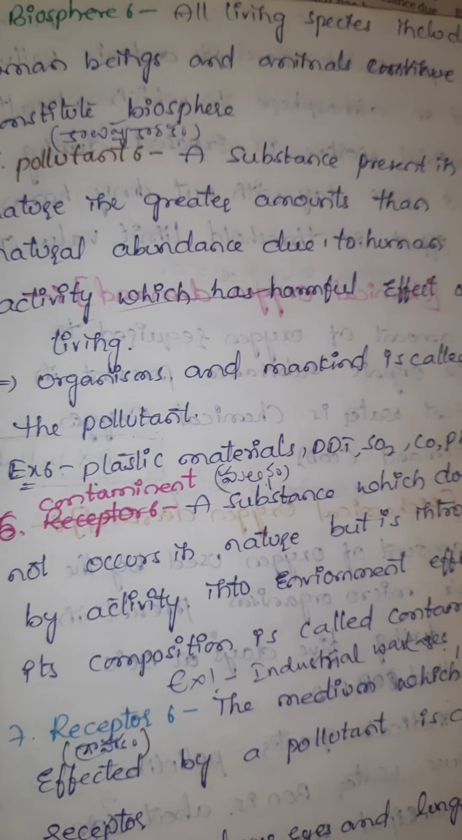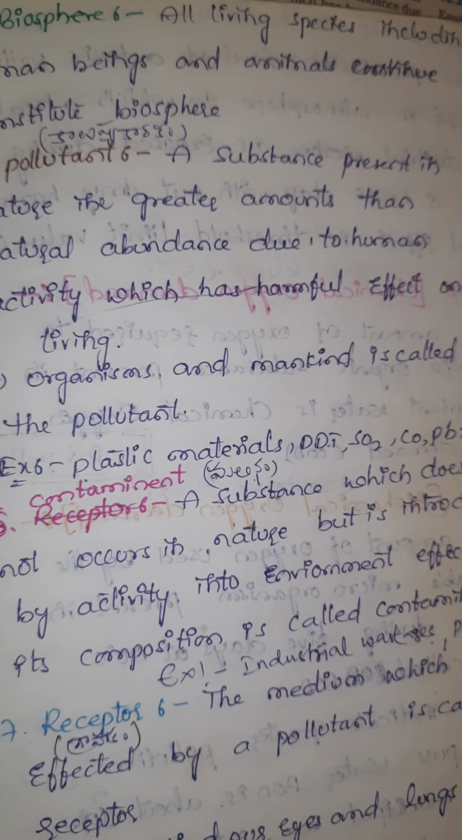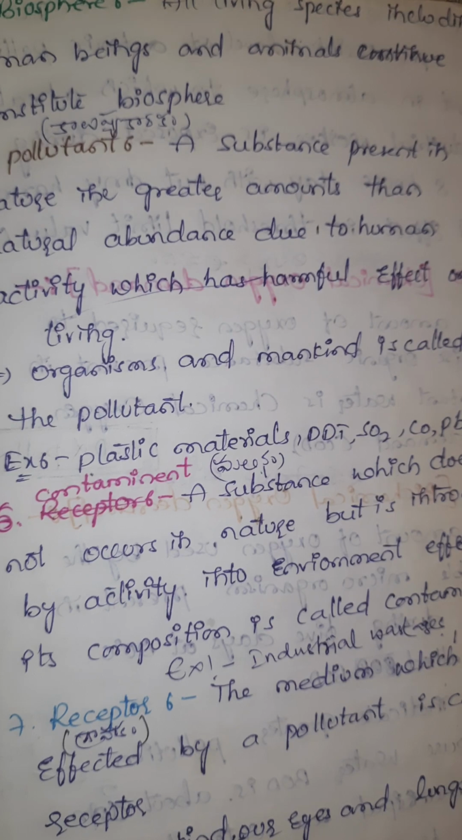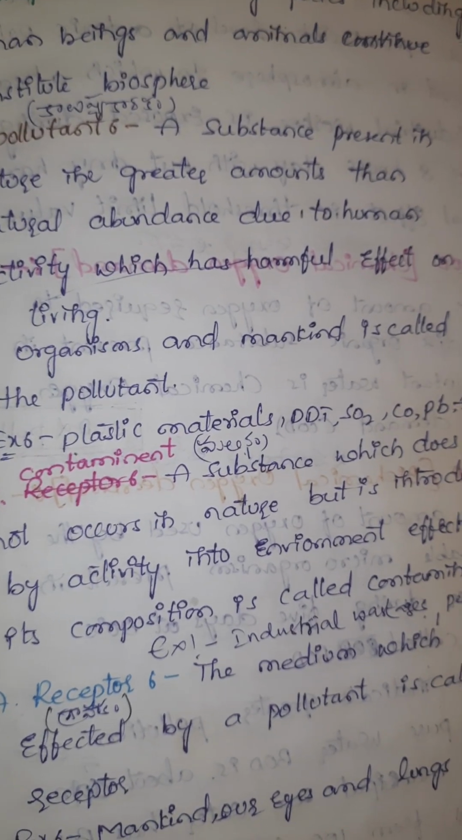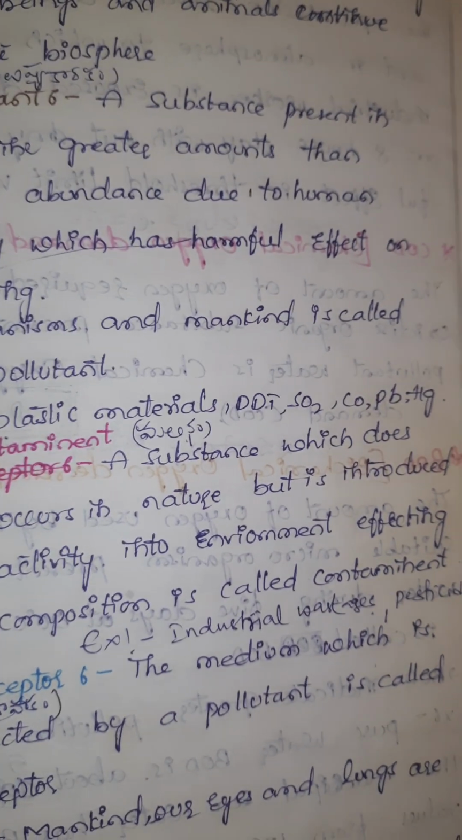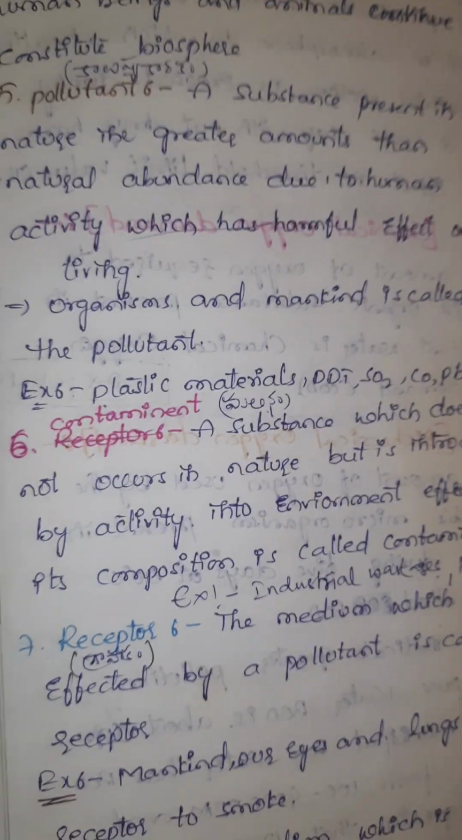Pollutant: the substance present in nature in greater amount than the natural abundance due to human activity, which has harmful effect on living organisms and mankind, is called pollutant. Examples: plastic materials, DDT, SO2, CO, Pb and Hg.